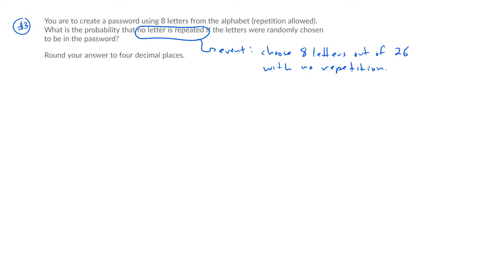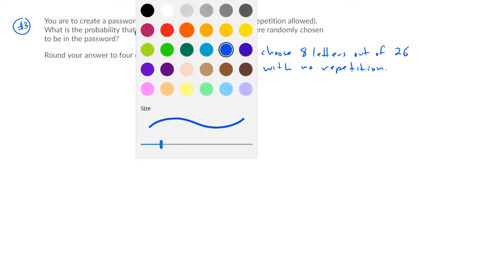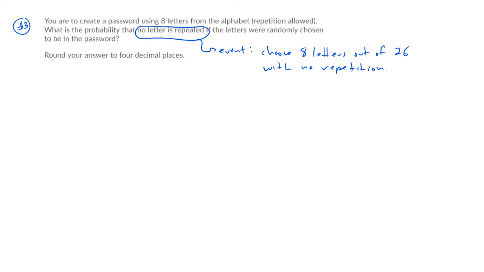Now, what's the background situation? What are we choosing from? In other words, remember, the probability of an event is equal to the number of ways for the event to occur, sorry about that, my pen pad's kind of acting funny, divided by the number of ways any outcome can occur.